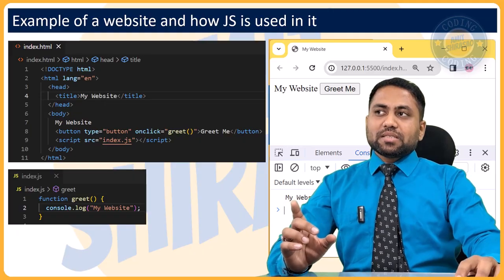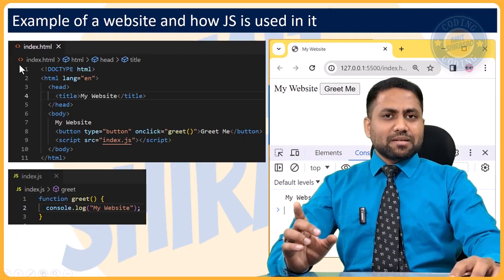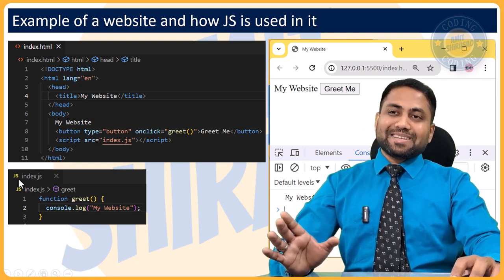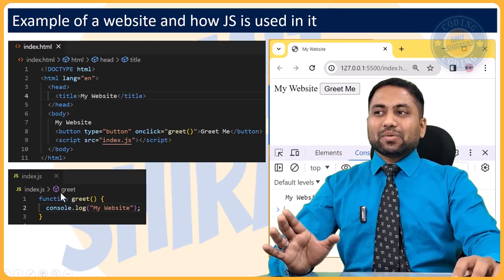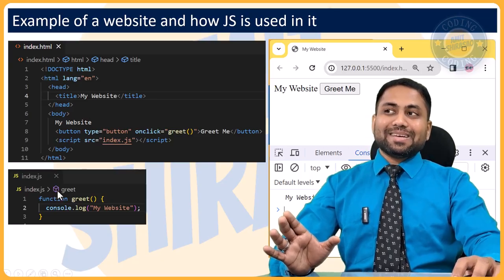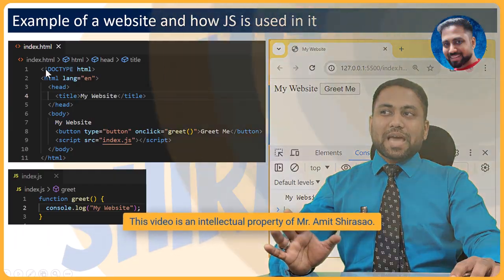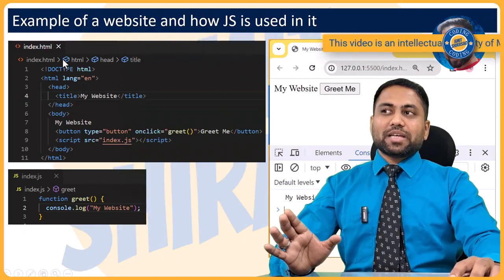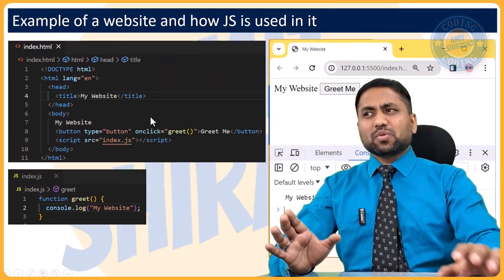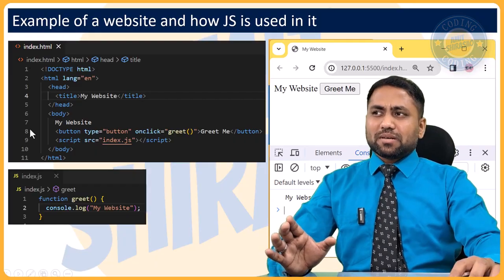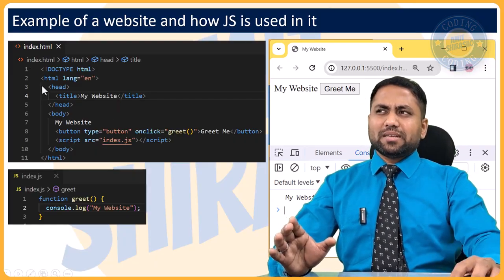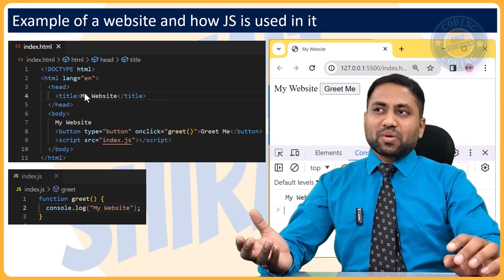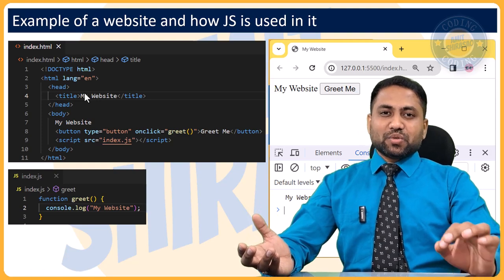Second thing is that there are icons. HTML files have this icon, JavaScript files have this icon. You will see that greet is a function, so a function has this icon, whereas all the tags, like the HTML tag, are shown like this. So you get a fairly good idea. Besides, you have other things like indentation, which happens automatically as soon as you save. So I highly encourage that you use an IDE.